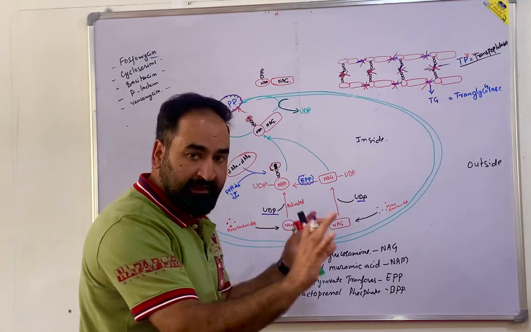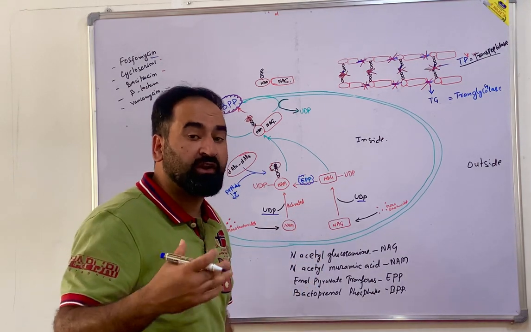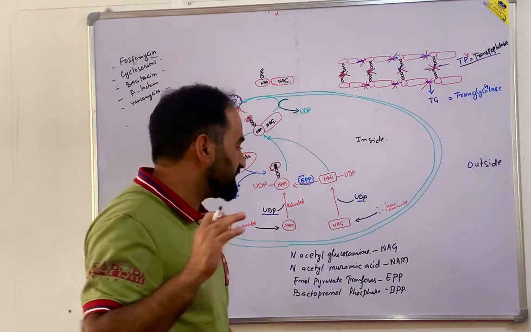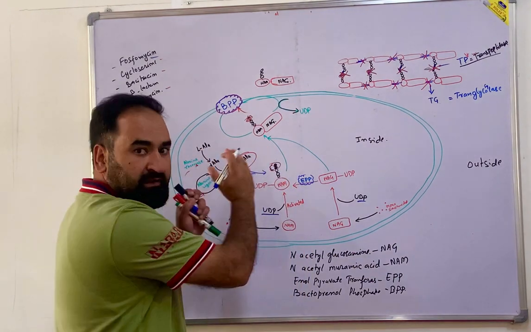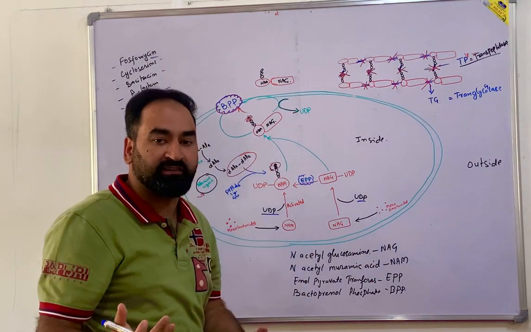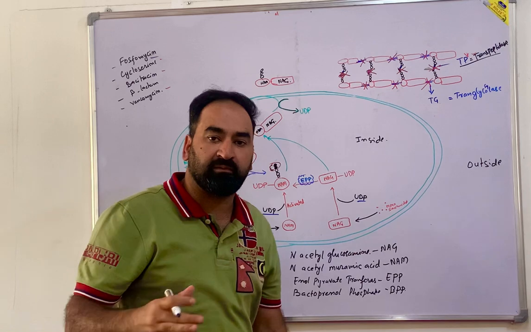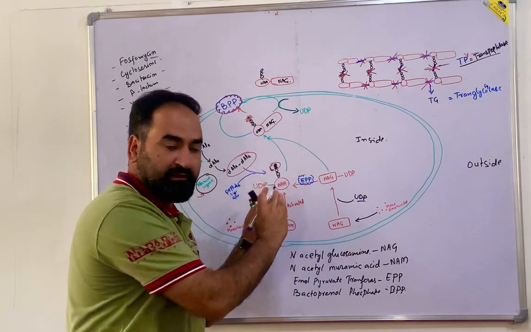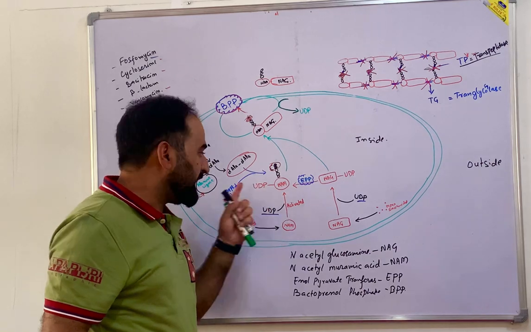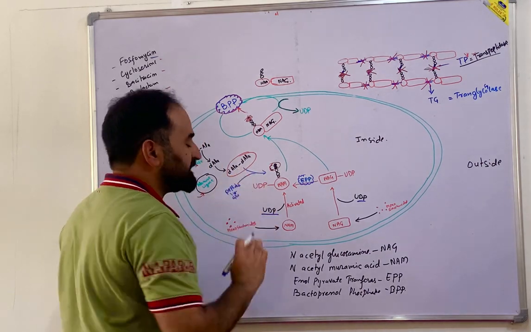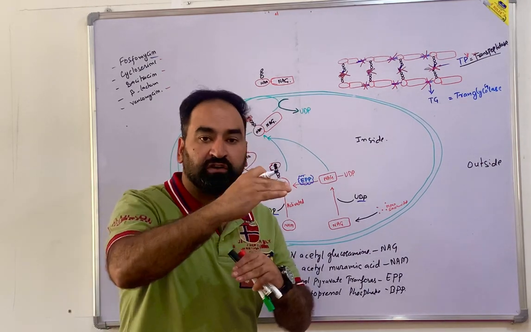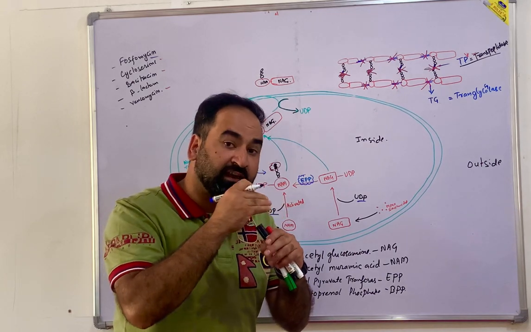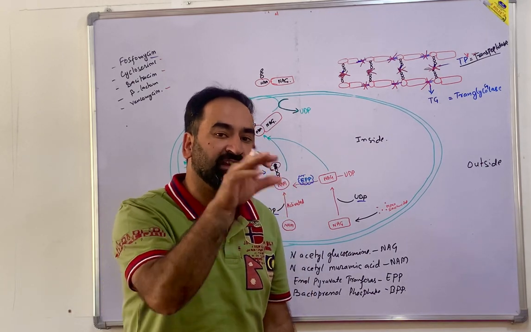Now glycan units are ready. Now what is going to add is the peptide. You know, there is a separate event inside the cytoplasm. There are at least 5 to 7 amino acids which are going to attach with the NAM unit of this glycan. Say there are 7 units, and the terminal amino acid is D-alanine.